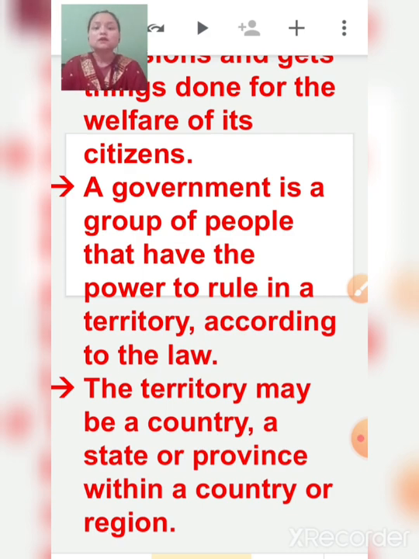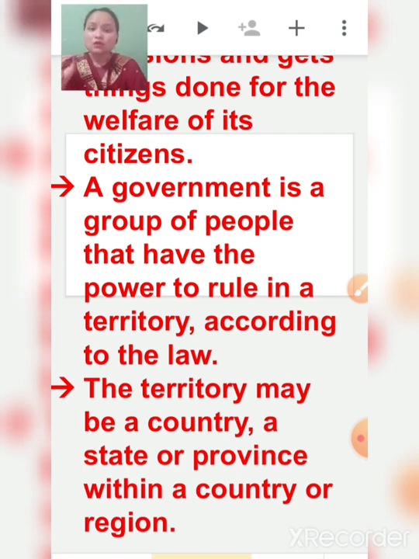So a government is a group of people that have the power to rule in a territory according to the law. Law here means, children, law is a very important thing. If the country has no law, then the citizens of that country will do whatever they want to.